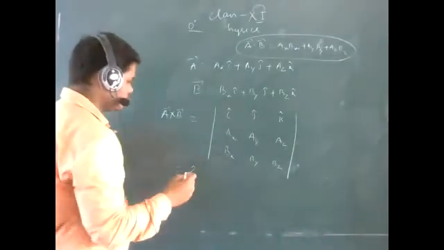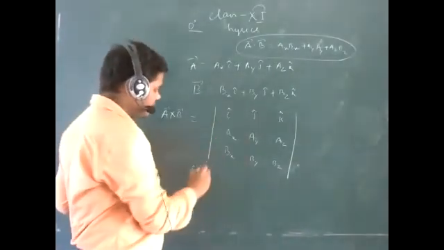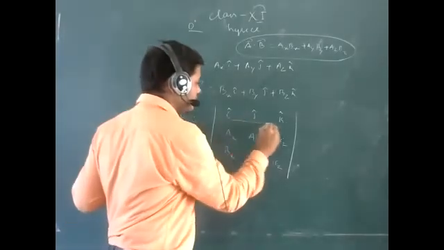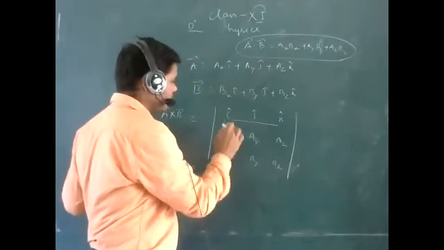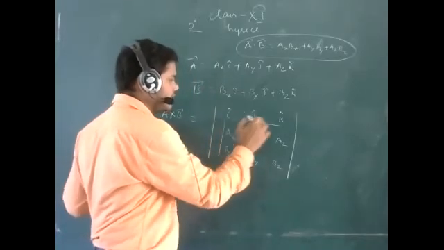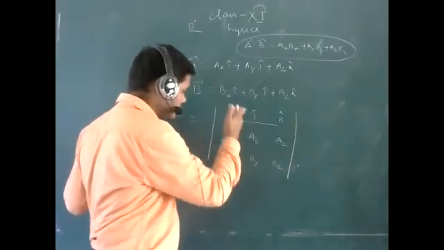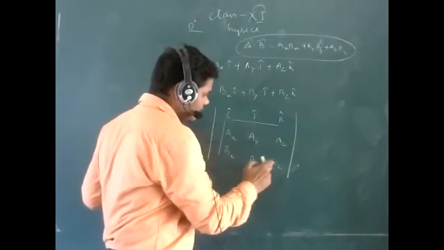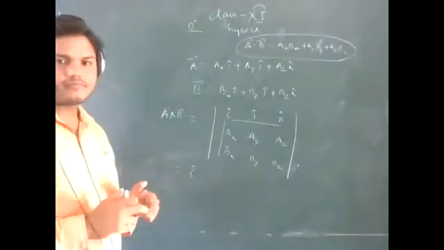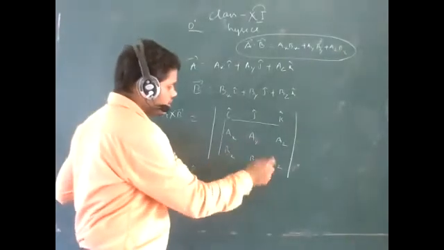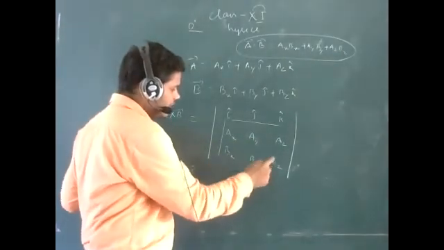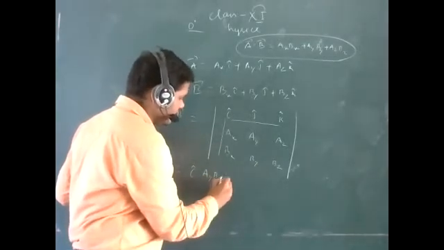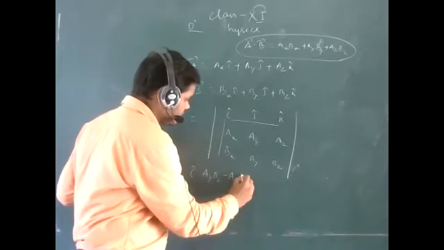Then what will you do? You have to keep in mind i cap. If you are taking i cap, you have to forget this row and this column. So what will the remaining part be? ay, az, by, bz. Yes or no? You just cross multiply ay with bz and az with by, that means ay bz minus az by.